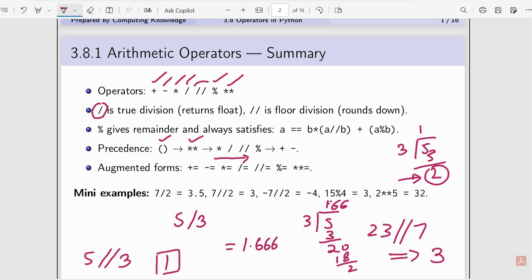These are the examples they have given. 7 divided by 2 will give you 3.5. 7 integral operator 2 will give you only 3 because it rounds down. Minus 7 integral divide 2 will give you minus 4. 15 percentage 4 will give you the remainder value, that is 3, and so on. And 2 raised to power 5 will give you 32.